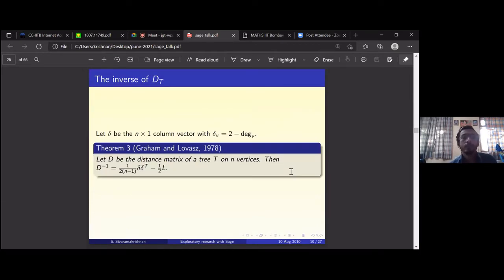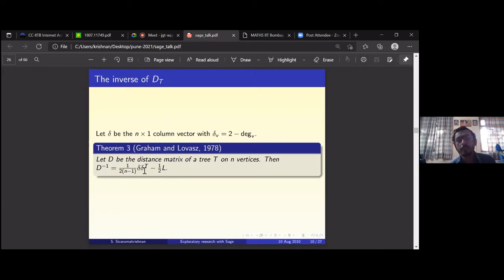All right. So there is another interesting result for the inverse of the distance matrix of a tree. For an arbitrary graph, we have a formula, but it doesn't mean that the determinant will be non-zero. But for a tree, you can definitely get the inverse of the distance matrix. So if you look at it, there is a column vector, delta.